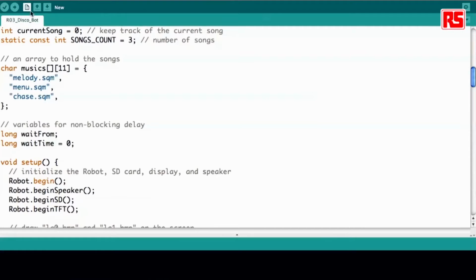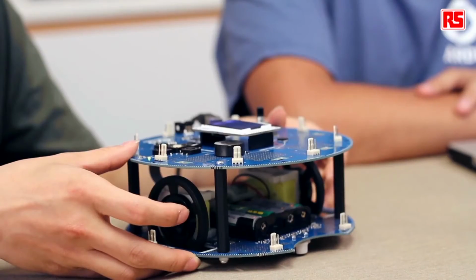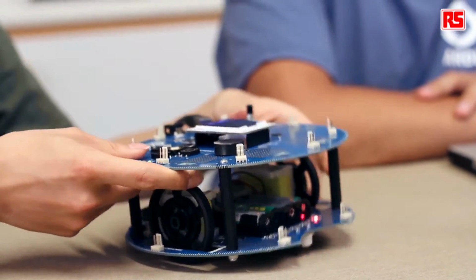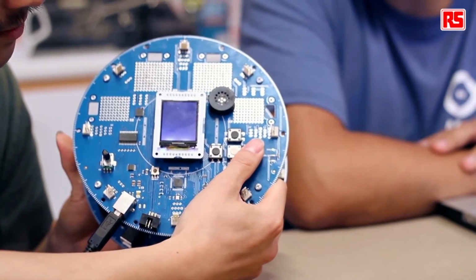So let's just upload this program to the robot. And it will start playing music directly. So this is our first music. And you can move around, change to other music by pressing either the left or right button. So we're using a very powerful software library that allows to play 4 different sound lines at the same time on a single digital pin. You can of course use this library in other places.